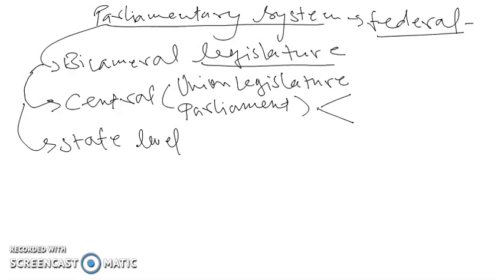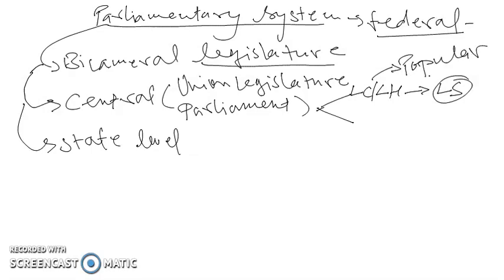Being bicameral, it has 2 houses or 2 chambers, one lower chamber or lower house named Lok Sabha. It is also called the popular house, and I hope you remember why: the members to the Lok Sabha are directly elected by the people from their respective constituencies. This is the reason why it is called the popular house.